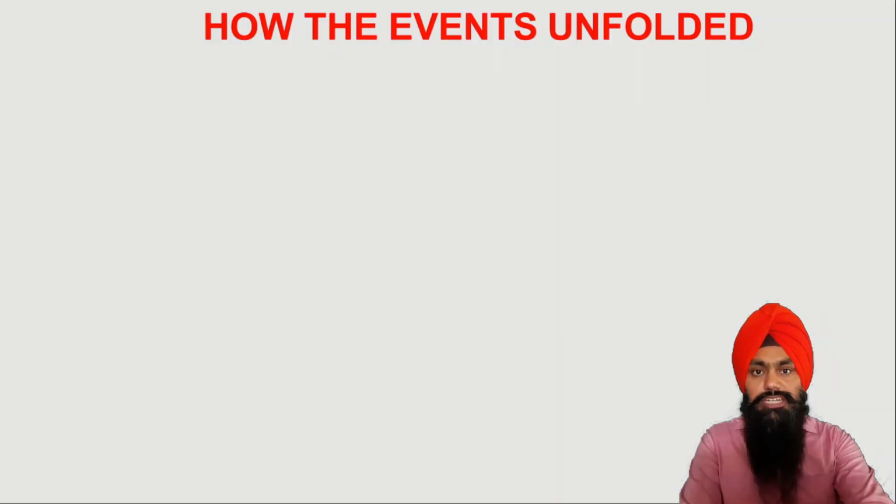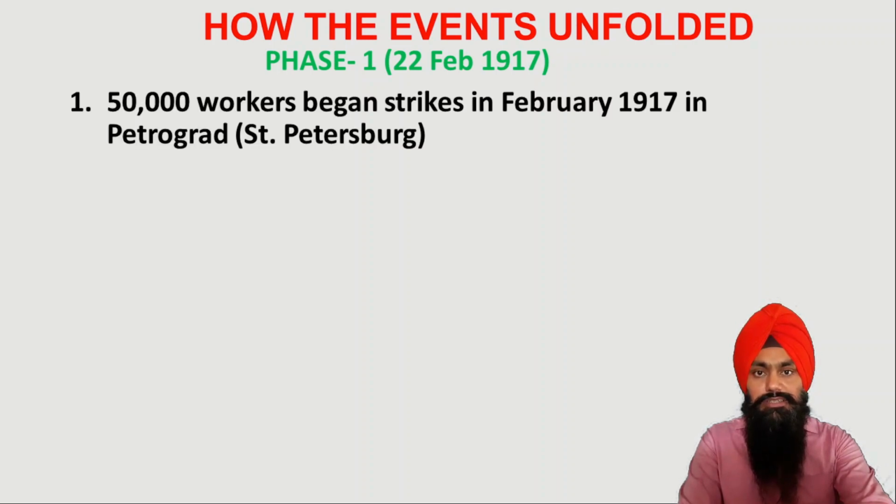Now we will see how the events unfolded during the Russian Revolution. So we already discussed that this revolution happened in two phases, phase 1 and phase 2. In this we are going to discuss phase 1, which started in February 1917. About 50,000 workers in St. Petersburg city, which is also known as Petrograd, began strikes in this city because the condition of factory workers was really bad. They were underpaid and the working hours were much more.